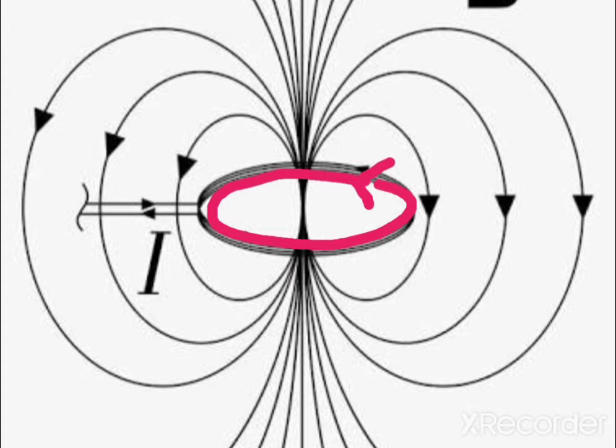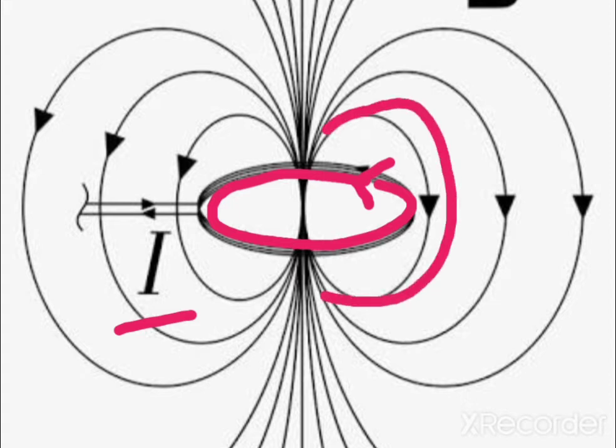You probably already know that if you have a wire in which a current is moving, then there are magnetic field lines around that wire because of the current itself. Now if you have a circular current loop in which current I is flowing, there are going to be magnetic field lines around that loop, and you can see this in the diagram.